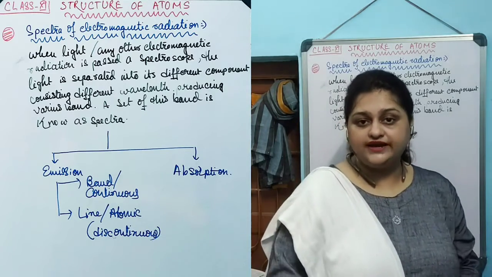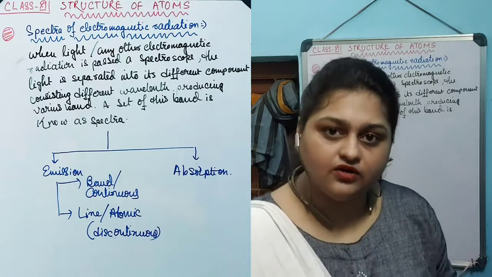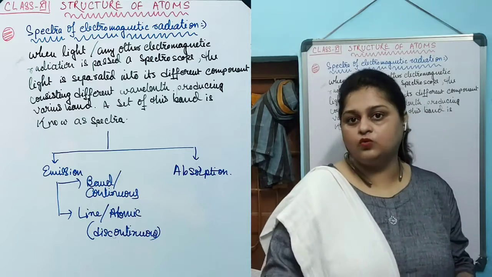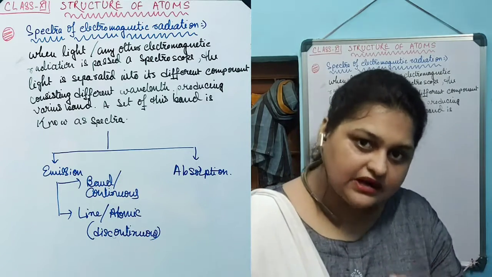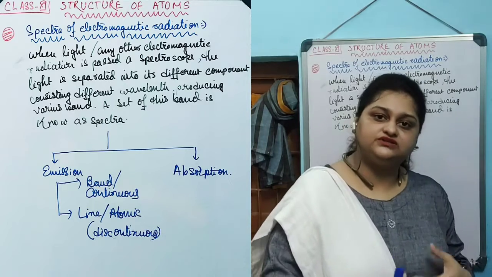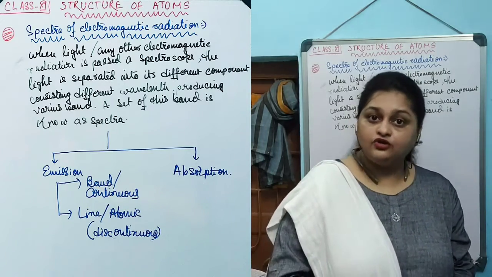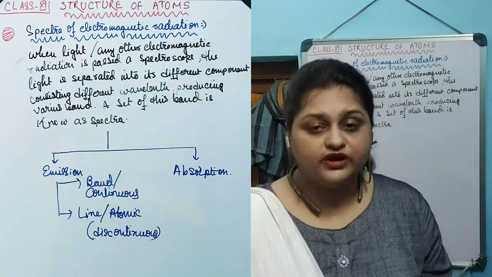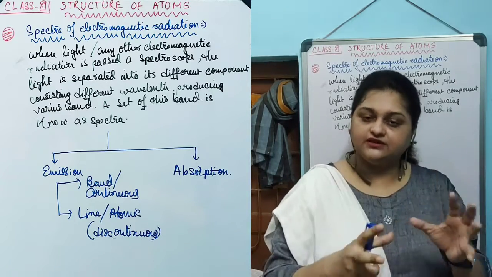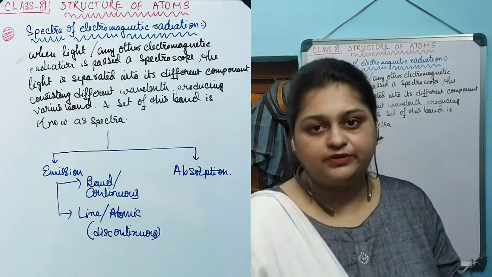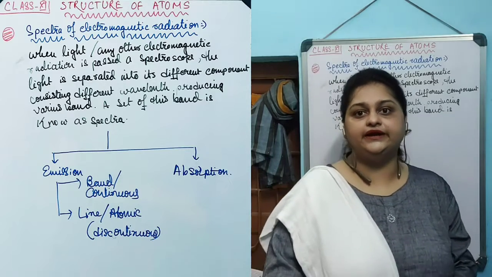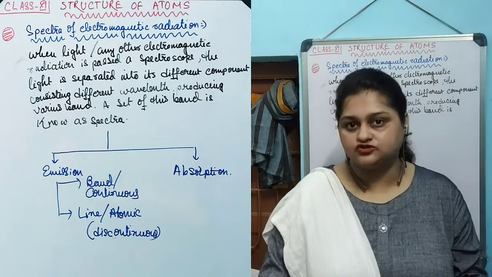The normal white light consists of 7 different colors. All different colors have their own wavelength. So when white light is passed through a spectroscope, it separates itself into 7 different colors, forming a band with their different wavelength. The set of these kind of separated bands of electromagnetic radiation is known as the spectra.